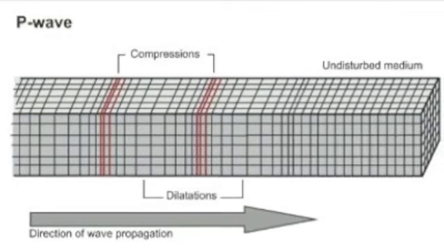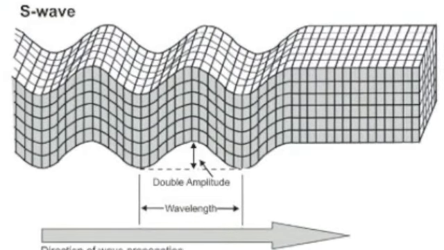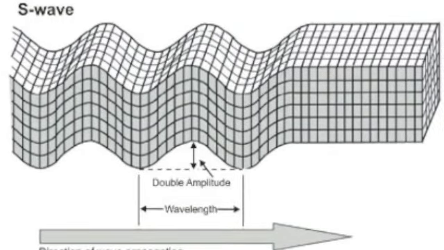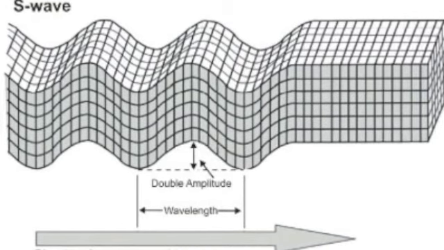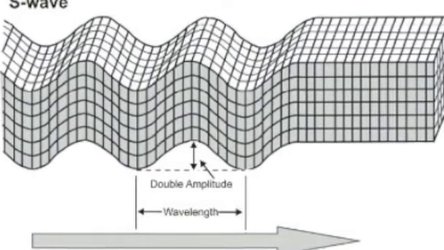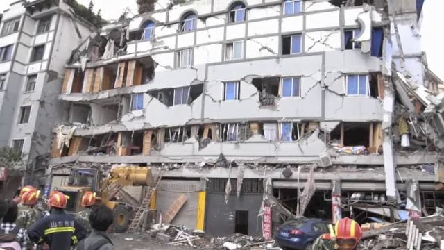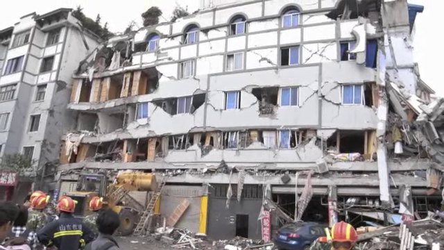S waves travel at right angles to the direction of movement. S waves cut rock. Surface waves are the third and slowest type of wave and can often knock buildings over. They run along the surface of the ground. Earthquakes can be so quiet that you don't even notice them, or they can be strong enough to crumble big buildings.